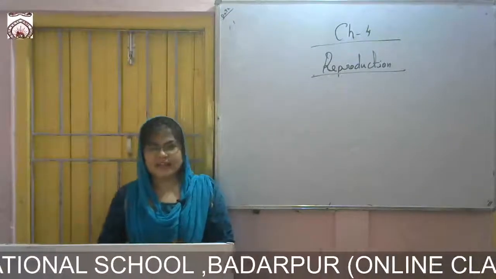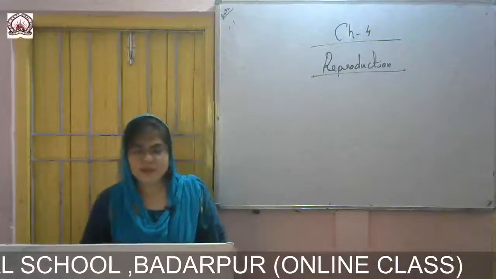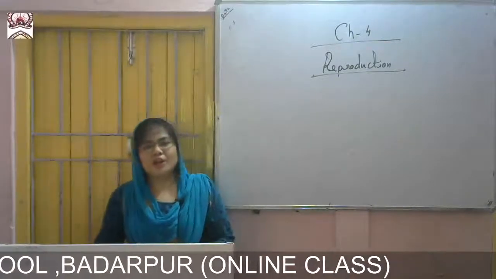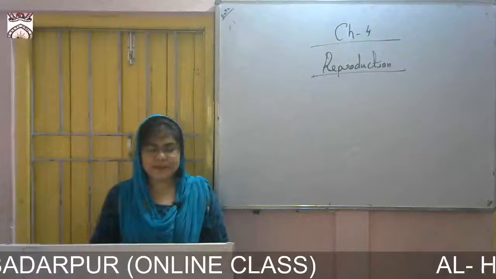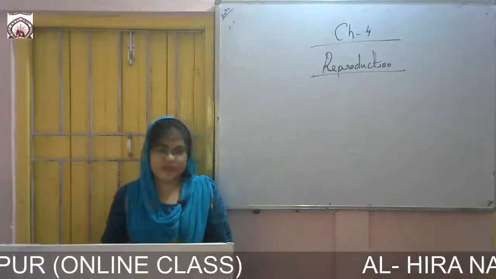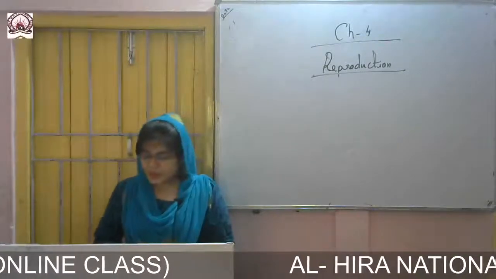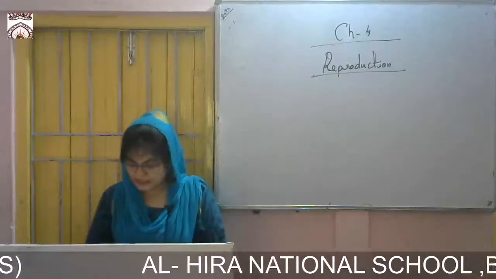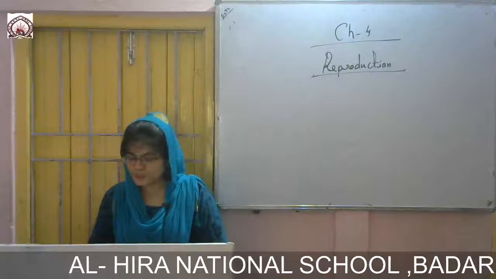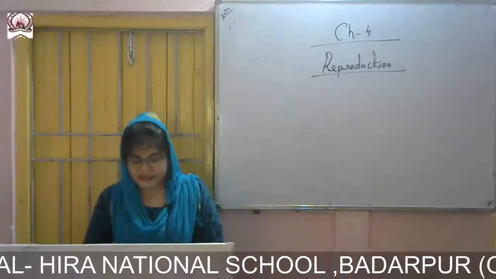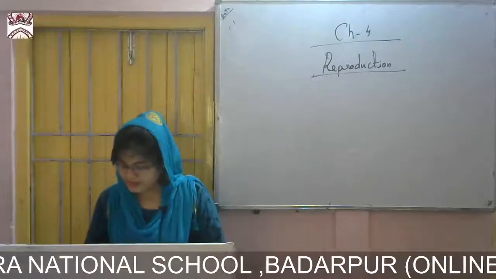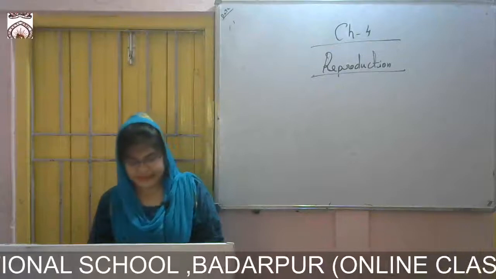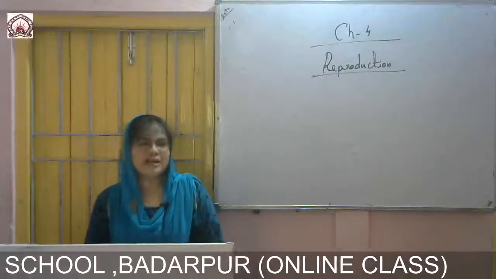From that fertilization, the baby or newborn offspring gets produced. The sperm enters the uterus and the fallopian tube, and it is here that one of the sperms fuses with the ovum, and fertilization takes place. The zygote divides repeatedly and travels to the uterus. It gets attached to the wall of the uterus and forms the embryo.